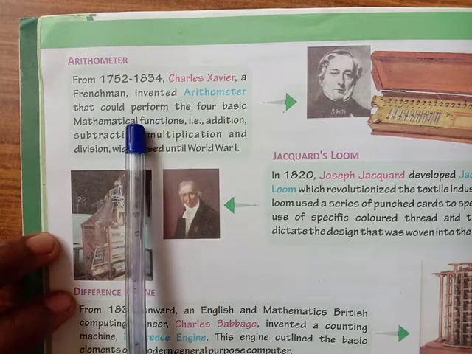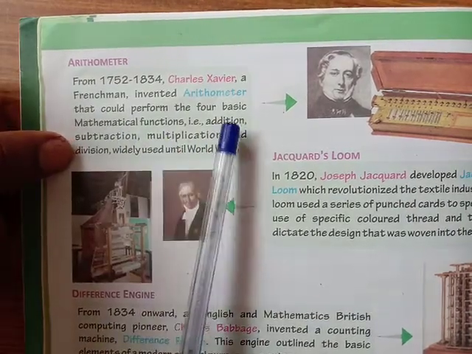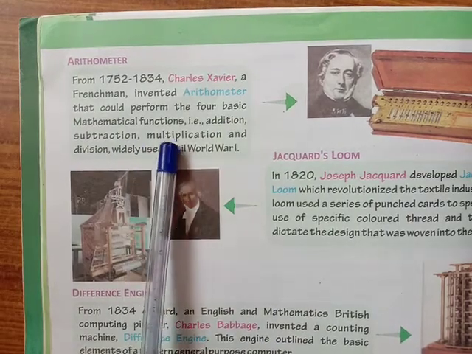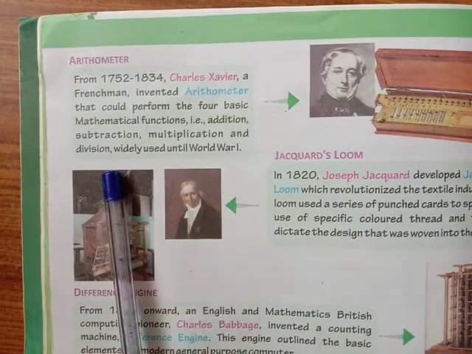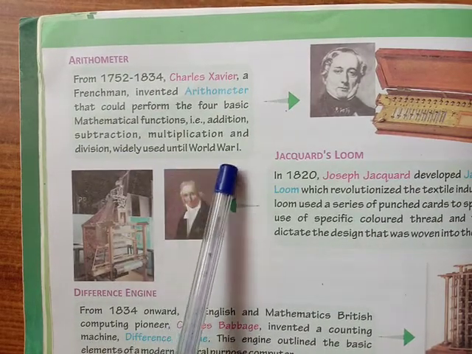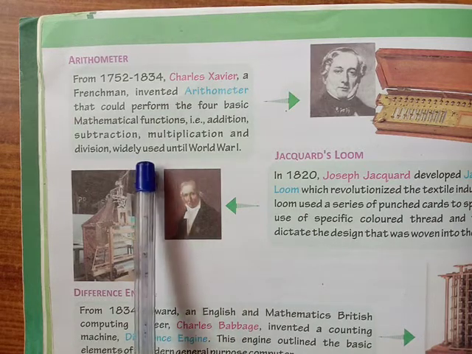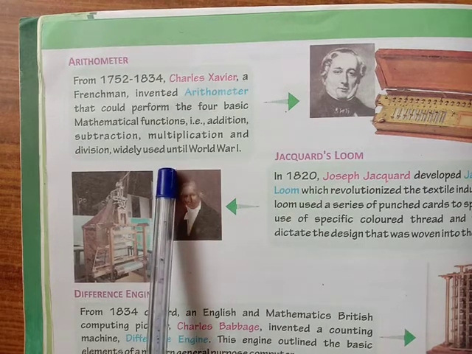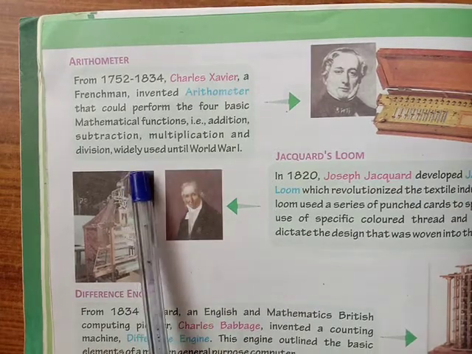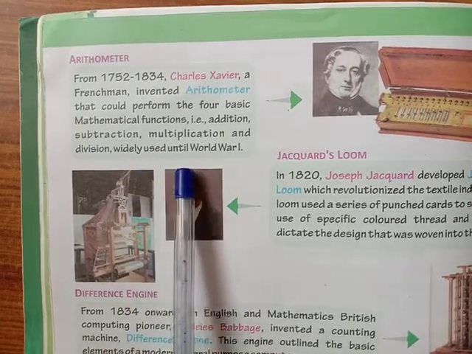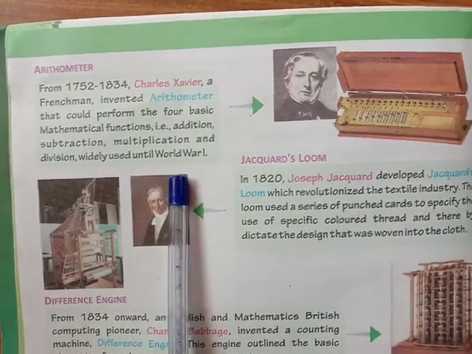It could perform the 4 basic mathematical functions: addition, subtraction, multiplication and division, and was widely used until World War I. It is very important, students, underline this line. The arithmometer is used for addition, subtraction, multiplication and division, and it was widely used until World War I.